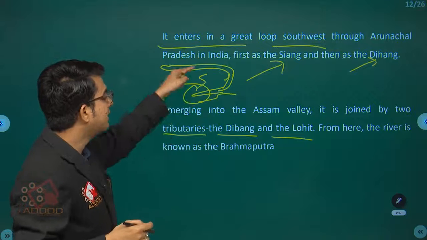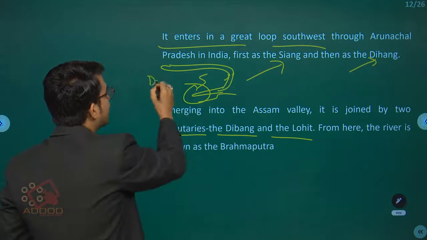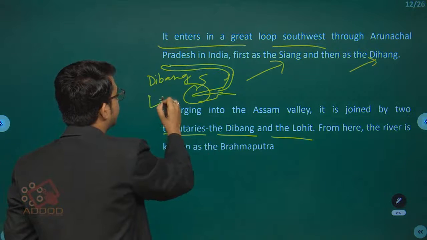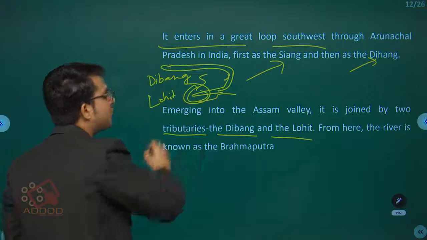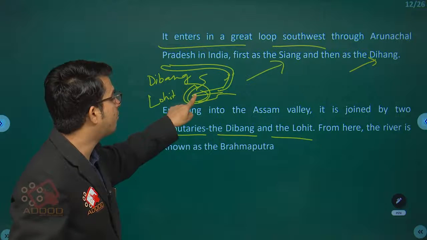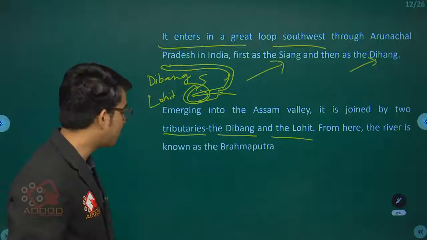The first one is the Dibang and the second one is the Lohit. They became part of it. From here the river is known as the Brahmaputra. From here onwards it becomes the Brahmaputra river.